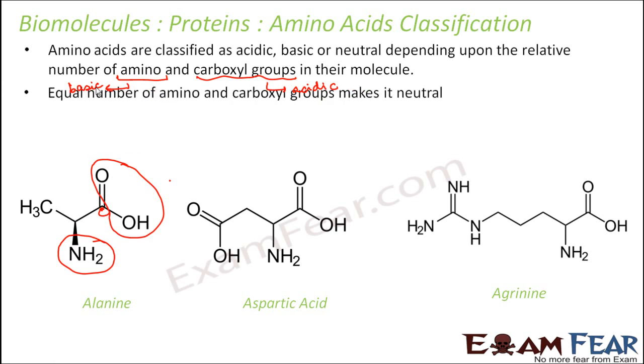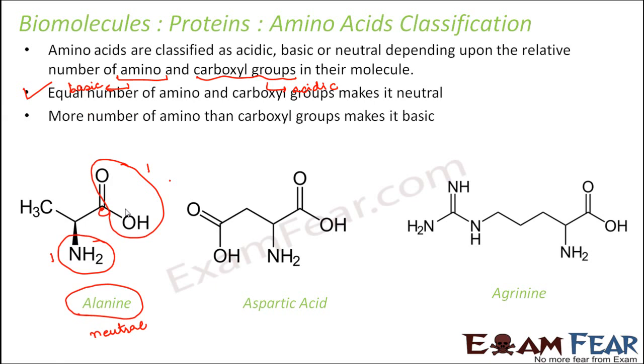So if there are equal numbers of amino and carboxyl groups, then it is a neutral amino acid. For example, alanine is a neutral amino acid because it has one carboxyl group and one amino group, so an equal number of carboxyl and amino groups. It is neither acidic nor basic.